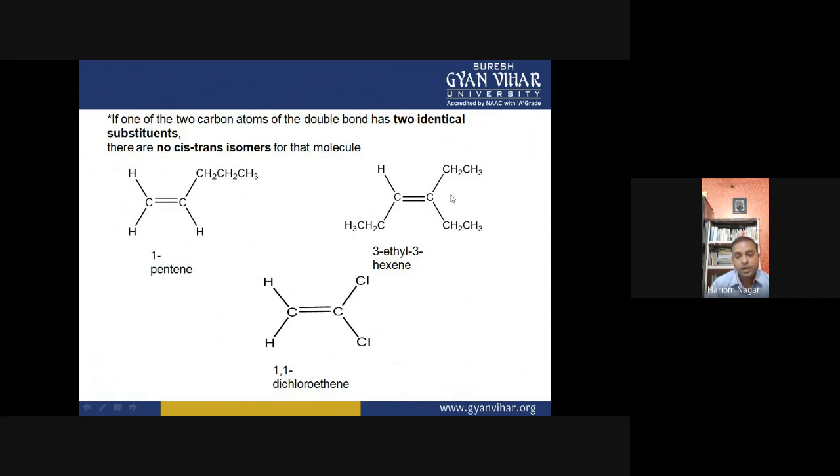So if identical groups are present at one center, then there will be no cis and trans isomers. Here also there are two same groups, identical groups, so it does not have cis and trans isomers.